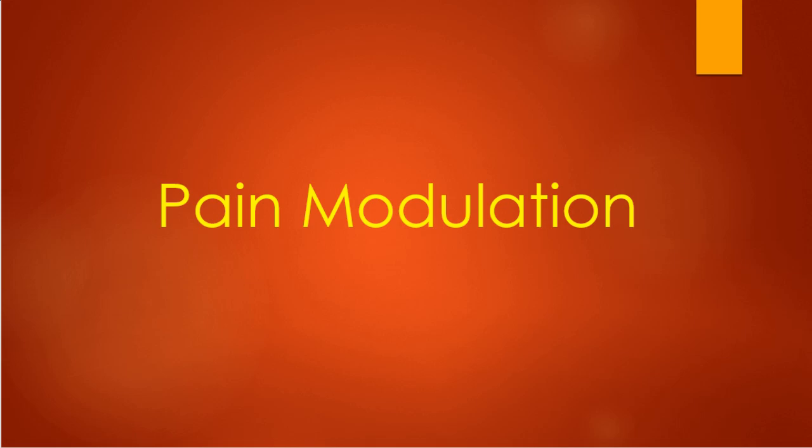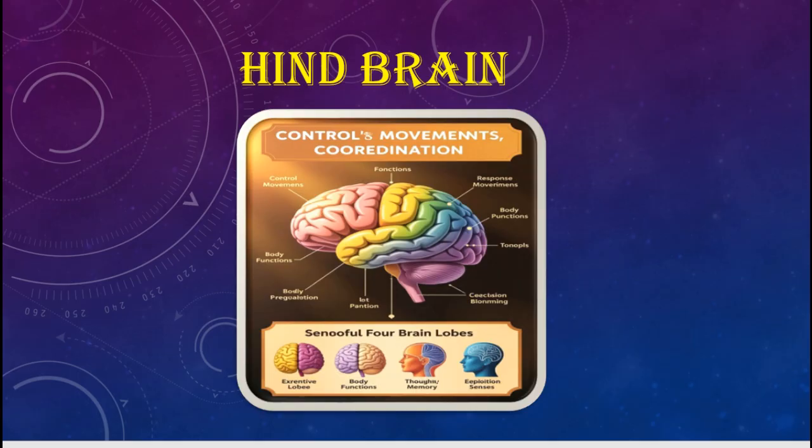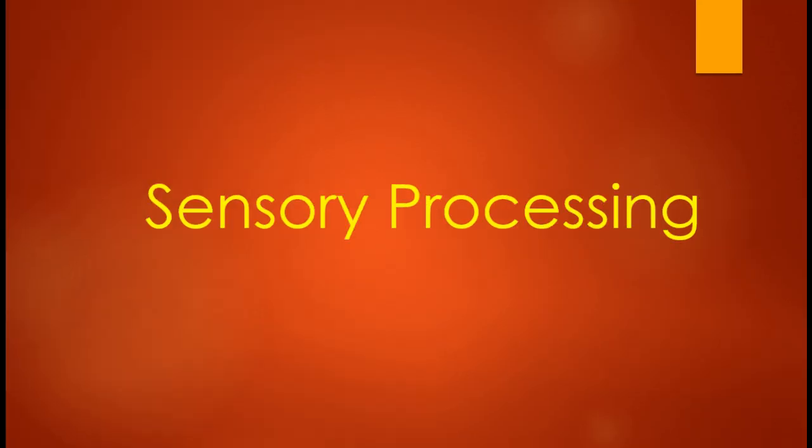C. Hindbrain. 1. Autonomic functions. The hindbrain regulates basic autonomic functions such as breathing, heart rate, and blood pressure. 2. Motor coordination. The cerebellum plays a crucial role in motor coordination, balance, and posture. 3. Sensory processing. The hindbrain is involved in processing sensory information from the body.